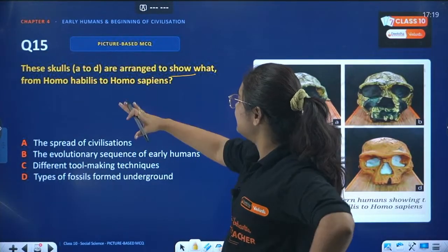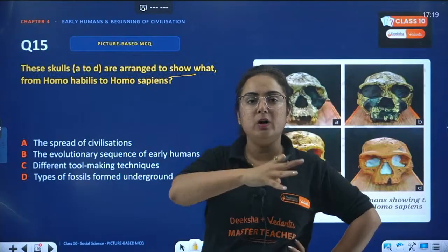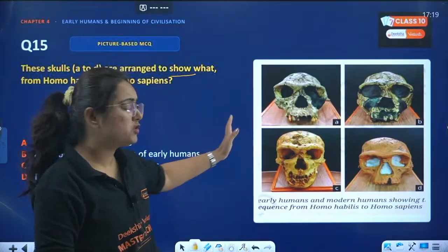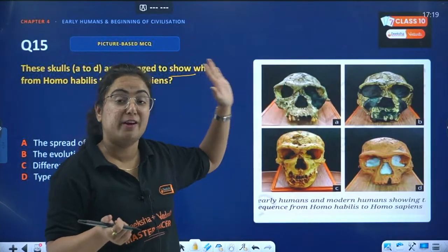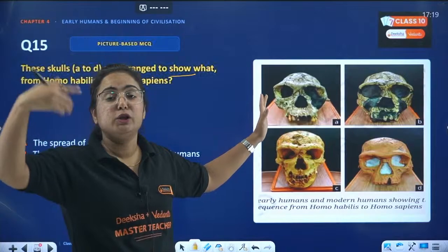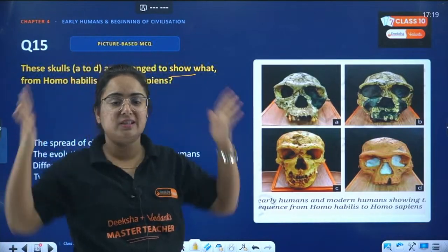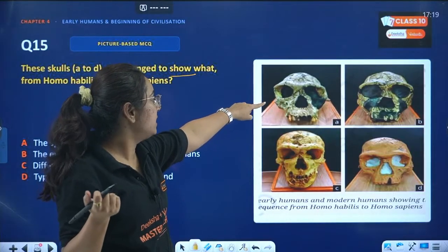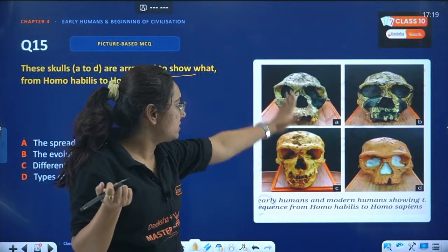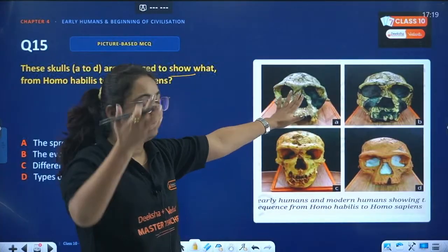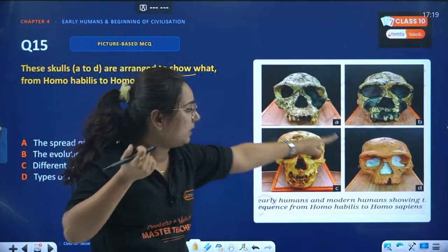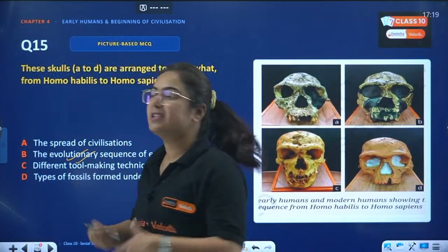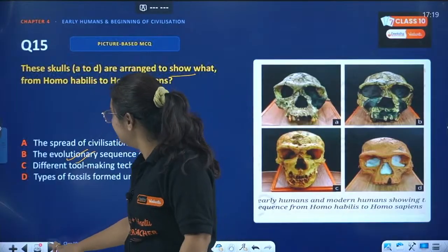So, these skulls A to D are arranged to show from Homo habilis to Homo sapiens, which we collectively understand as a change with the evolutionary practices. Like evolution of humankind, there was a difference in the size of the skull. Large eyes, large teeth, which decreased in size day by day. The forehead was not that big, and it increased day by day, right? So it is the evolutionary sequence of early humans from one to another.